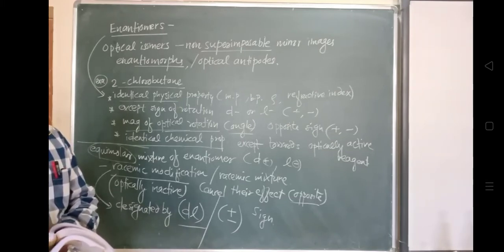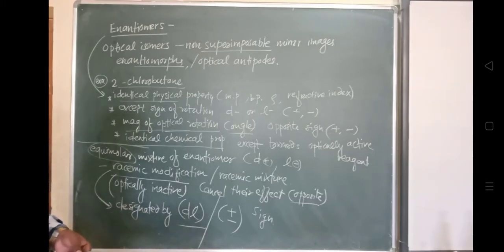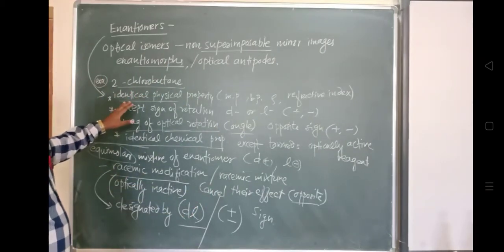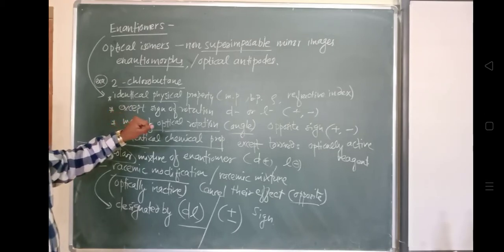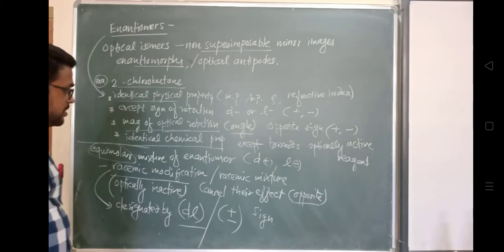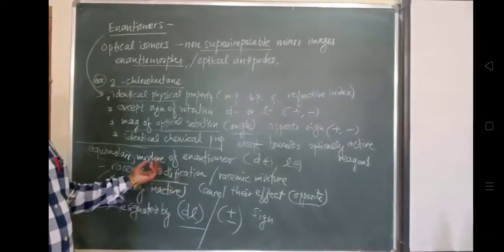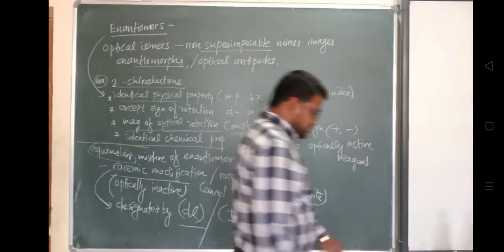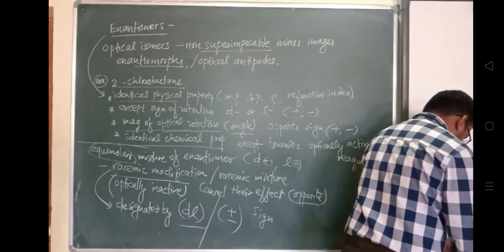Okay, which is related with the optical isomerism. And these are the properties of enantiomers: they have identical physical and chemical properties, only their rotation will be opposite. Their angles will be same, and their effect will get cancelled when they get mixed in an equimolar mixture. So this is all about enantiomers. Now we'll see the representation of a configuration of a molecule, how to represent it. Some part of this we have already studied in 11th standard.